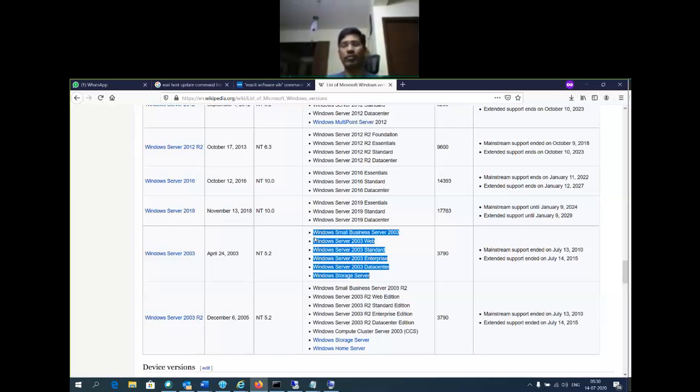Say we need a Windows Server operating system. Which version? For example, we need Windows 2003. It is not only the respective version; we need to choose an edition. According to the edition, it is going to support a certain number of hardware components. For example, I'm giving an example, if I go with Windows 2003 Standard, the memory it is going to support is only 4 GB.